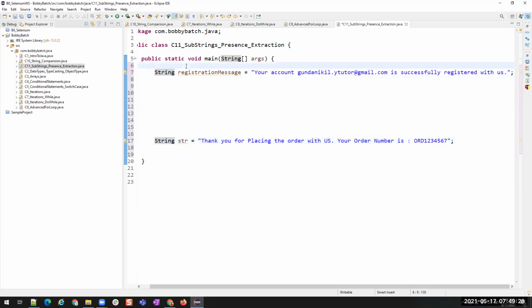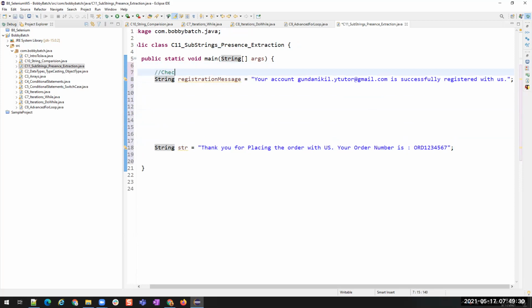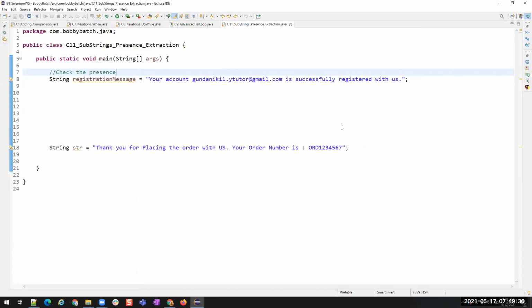Now, to check the presence of a string, when should we use this? Here in this case, whenever I'm registering to an application, will I know my email ID or not? Yeah, we do know that, right? So I know with what email ID I have already registered.